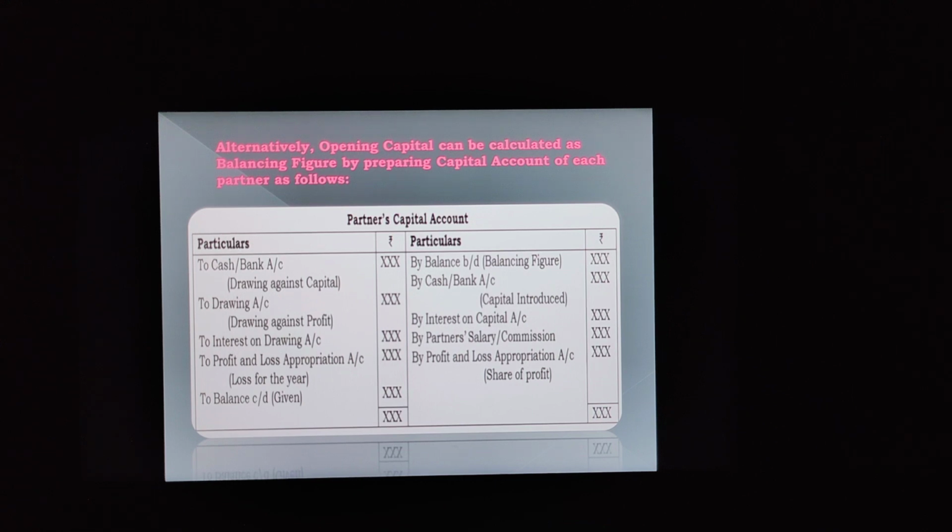By interest on capital. Okay, partner is receiving salary or commission. What will we write? Partner's salary or commission account debit to partner's capital account. But in partner's capital account, what will we write? By partner's salary or commission. Now share of profit. So by profit and loss appropriation account debit to partner's capital account. What will we write in partner's capital account? By profit and loss appropriation account, that is share of profit. Now you have to do the calculation, then you will get the balancing figure, and that balancing figure would be the balance BD, that would be the opening balance of the firm.